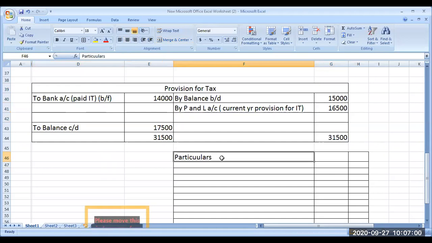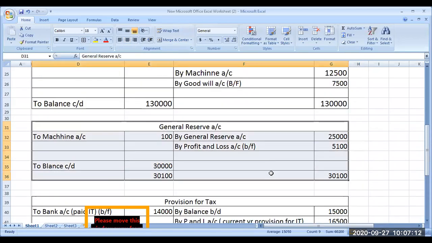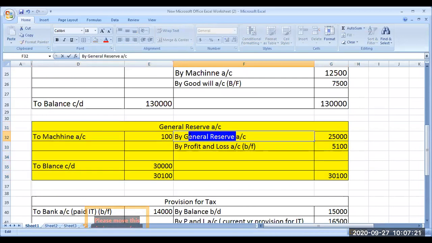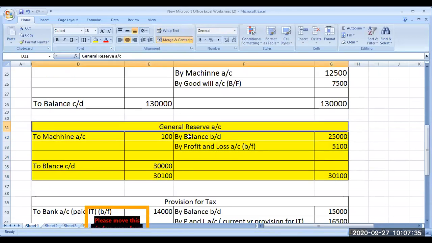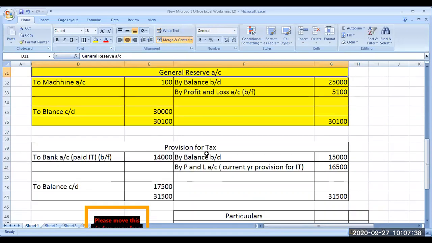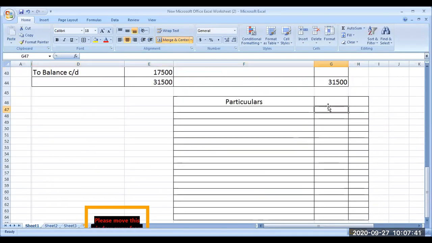Now, sir, I have a doubt of general reserve, sir. Can we write general reserve in that account, sir? In that only account, sir. Which one? We have the general reserve account opened here. In that, can we write general reserve by general reserve account itself, sir? It is the balance. You should not write balance brought down, I'm sorry, it is balance brought down. In any account, you should not write that name. Okay. Thank you, sir. The particulars, amount.